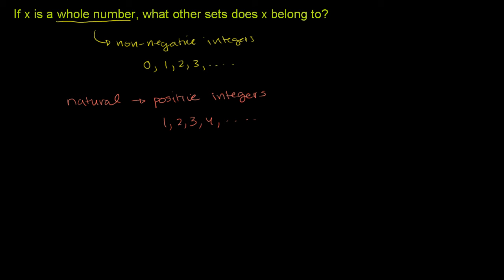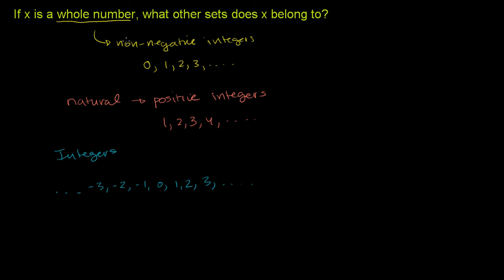And of course, there's no ambiguity about what integers are. Everyone agrees on that. Integers, you could go arbitrarily negative, and then -3, -2, -1, 0, 1, 2, 3, and you can just keep going in the positive direction. So if x is a whole number, when they say whole numbers, they mean it is non-negative. What other sets does x belong to?